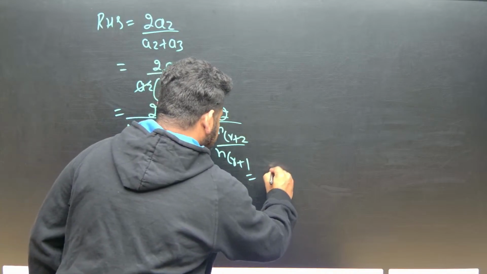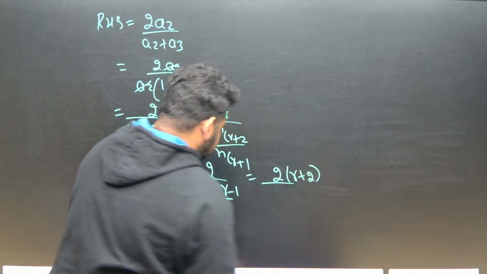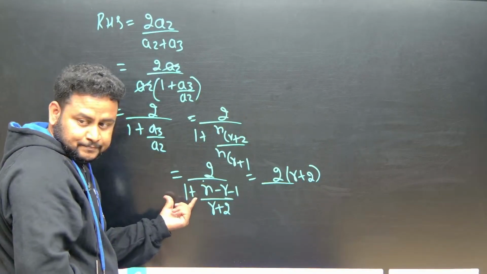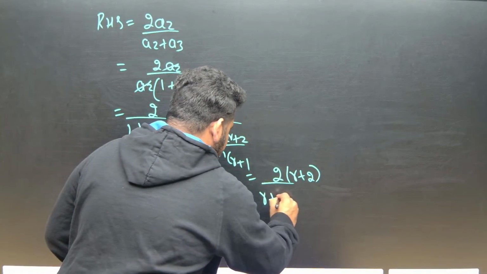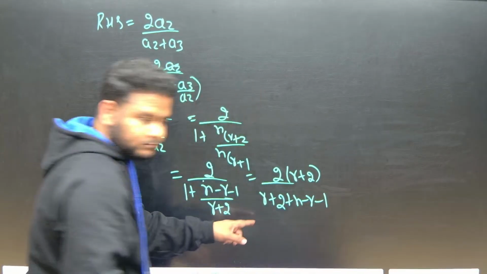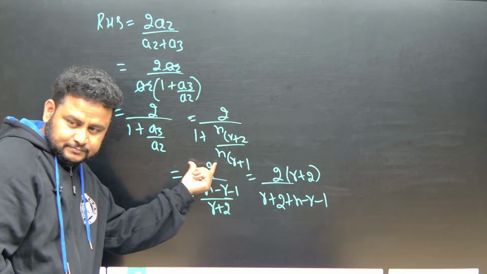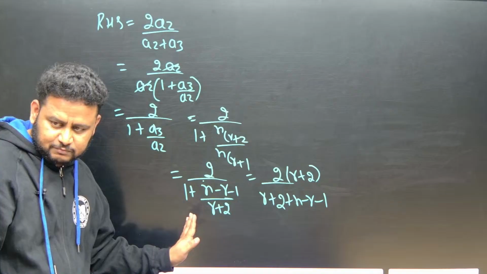This will give me 2 times, okay, r plus 2 will go up, directly will go up, and here also it will come. R plus 2, I have taken LCM. R plus 2, okay, plus n minus r minus 1. See, here I have taken LCM, and I have sent it here. Understood? Should I write one more step?